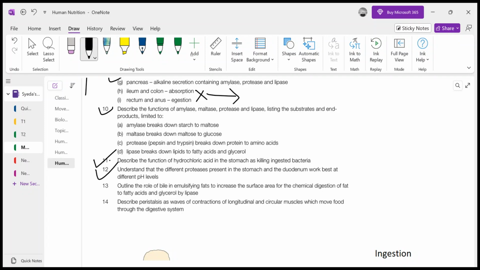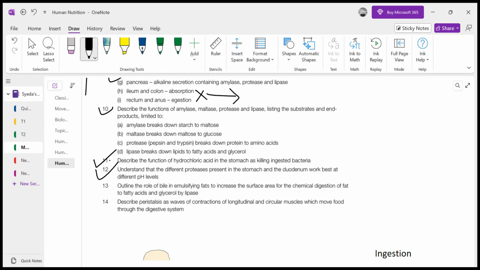Salivary amylase has a neutral optimum pH, that is 7. It denatures in the acidic environment of the stomach, and that's why a new amylase is produced by the pancreas, which has the same function, that it digests starch into maltose. But both amylases are secreted by different glands. One is secreted by the pancreas, one by the salivary gland. Salivary amylase has an optimum pH of 7, and pancreatic amylase has an optimum pH of 8 to 9.